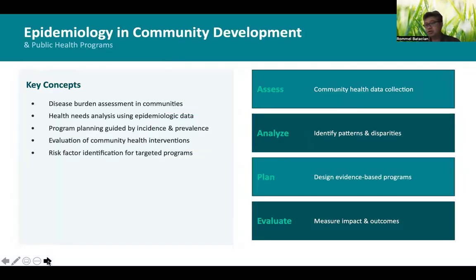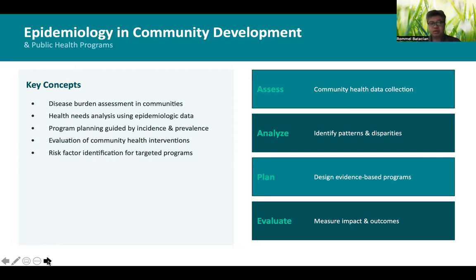So let's go first with epidemiology in community development. At its core, applying epidemiology in community settings involves five key activities. We assess, first, the disease burden of a community. We perform health needs analysis using epidemiologic data. We let incidence and prevalence figures guide program planning. We evaluate health interventions to see if they're actually working, and we identify risk factors so that programs can be targeted where they're most needed.